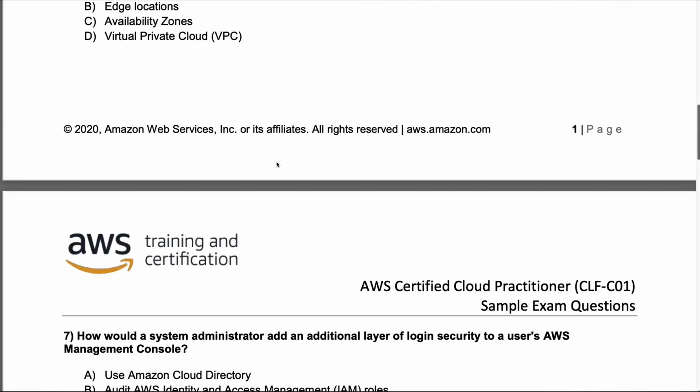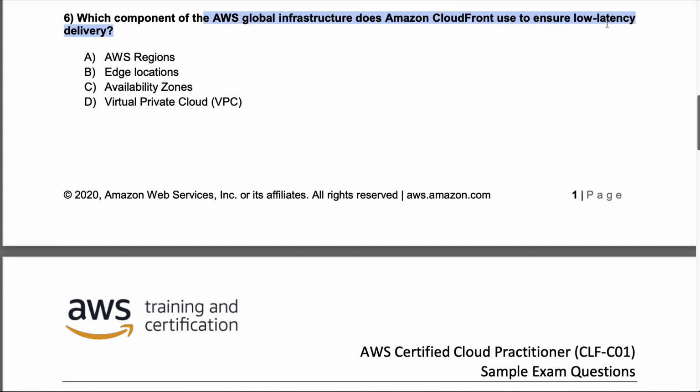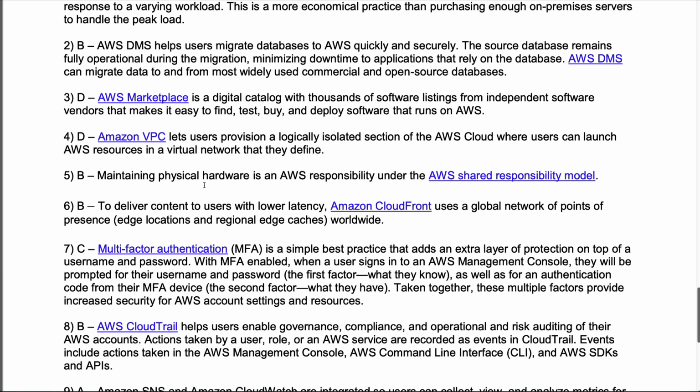Let's go to question 6 here. Which component of the AWS global infrastructure does Amazon CloudFront use to ensure low latency delivery? Well, we've got A, regions, B, edge locations, C, availability zones, or D, virtual private cloud. So CloudFront is really the key here. That is an important way to understand the question. Also low latency. Let's go down to number 6 here. And we see that to deliver content to users with lower latency, Amazon CloudFront uses a global network of points, edge locations, and regional edge caches. So that is the information necessary. B, the edge locations.